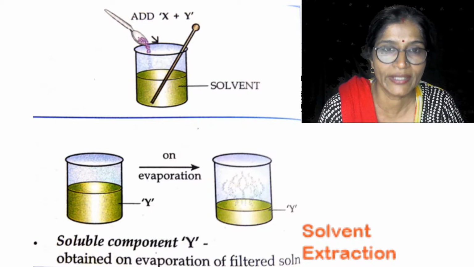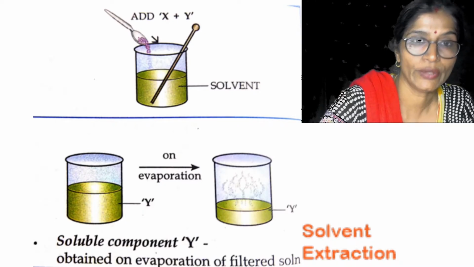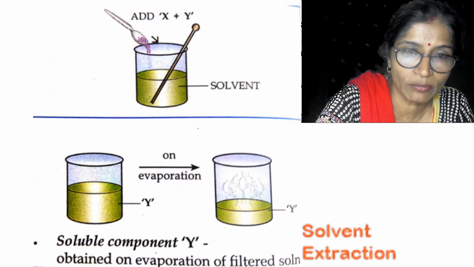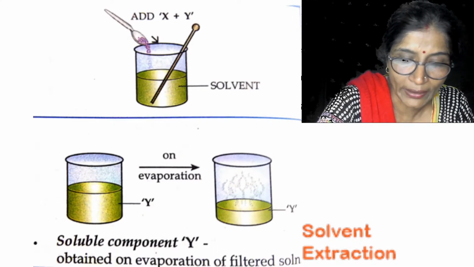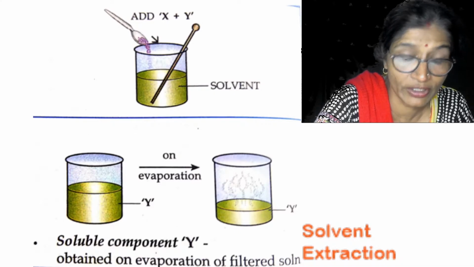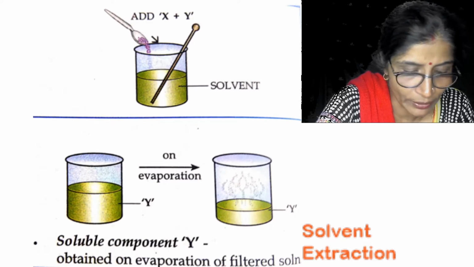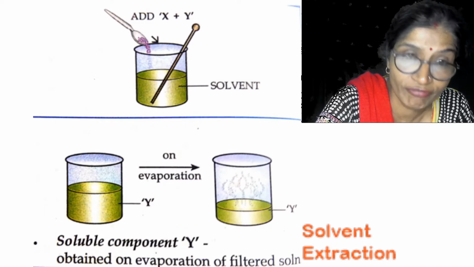So we will take the mixture in a beaker and then add water to it. Sodium chloride will dissolve in it, while calcium carbonate, that is marble, will remain as the insoluble component. Then we will filter it.